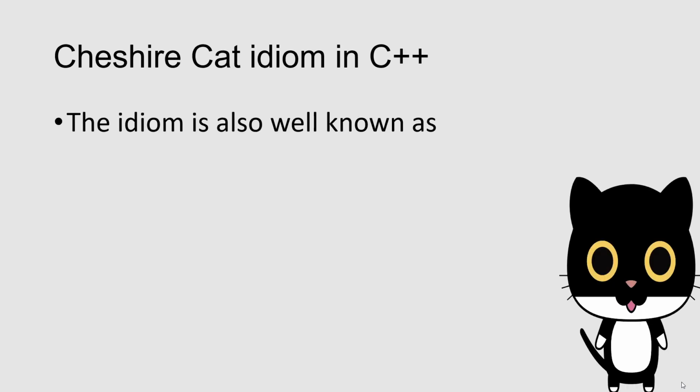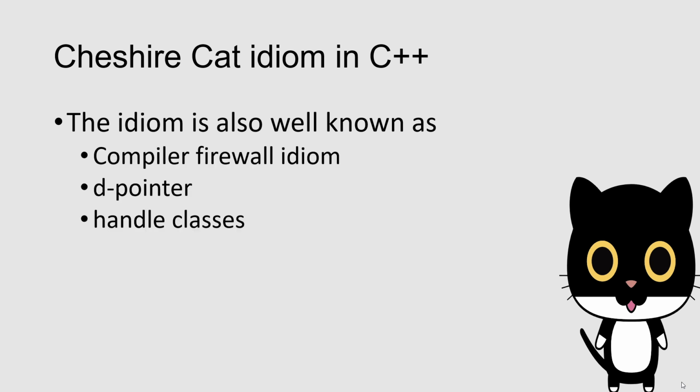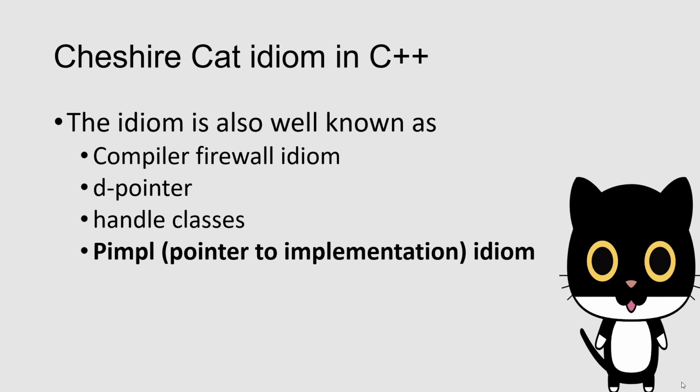The Cheshire Cat idiom is also known as the compiler firewall idiom, deep pointer idiom, handle class, and PIMPL idiom. PIMPL is the short form of pointer to implementation. The idiom is most commonly known in the programming world as the PIMPL idiom.